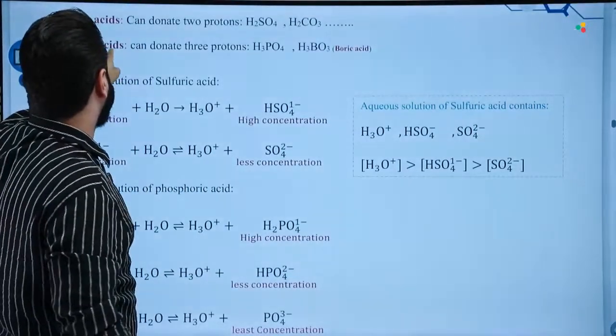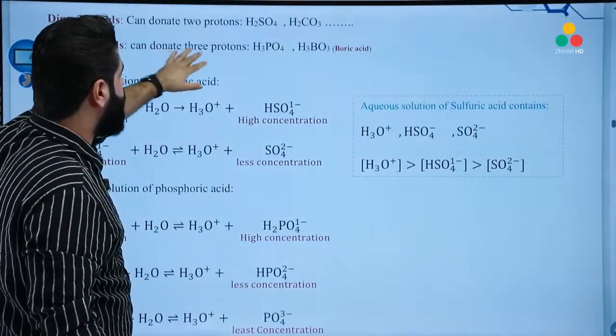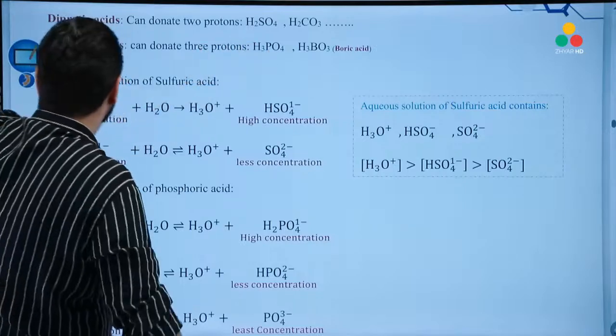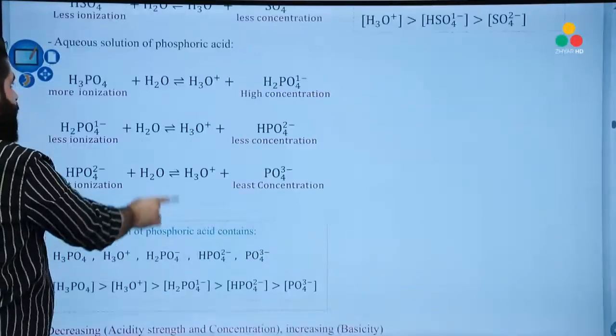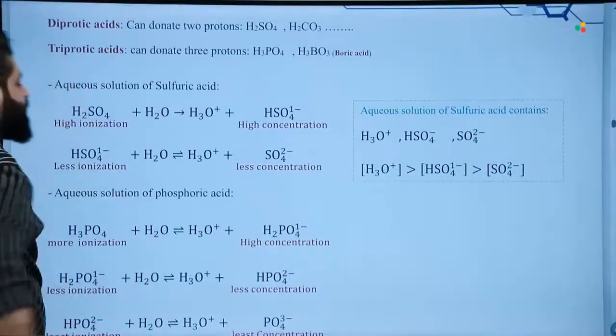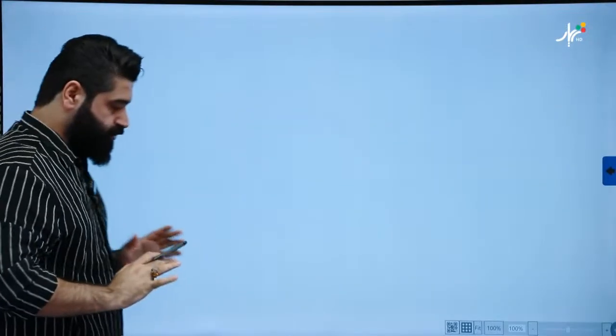Triprotic acids can donate 3 protons as follows. Good. It's time to learn how to write the ionization for the polyprotic acids. Stay with me and listen carefully. Try to grab a white page and a pencil. Write what I'm going to say. Practice with me right now. This is a good opportunity for you. Think about this.